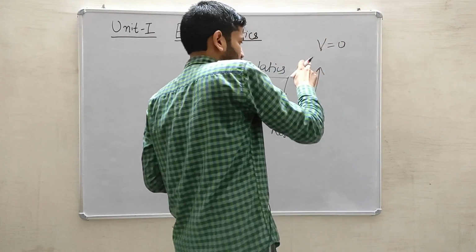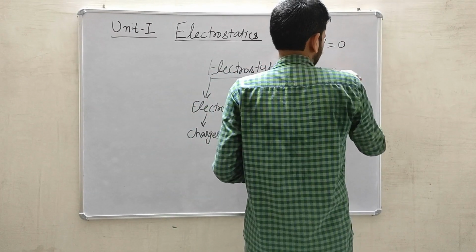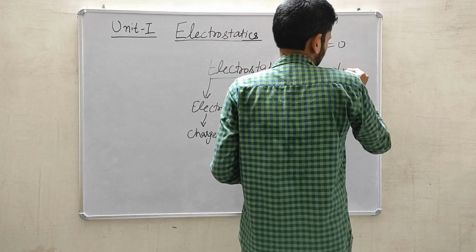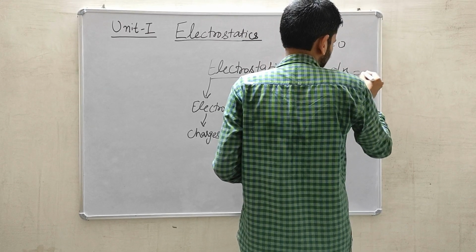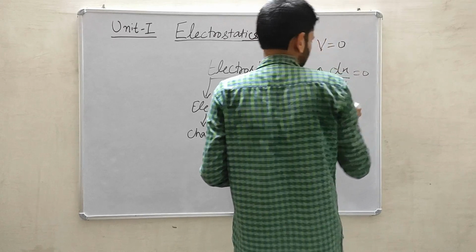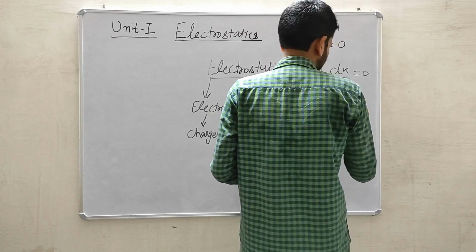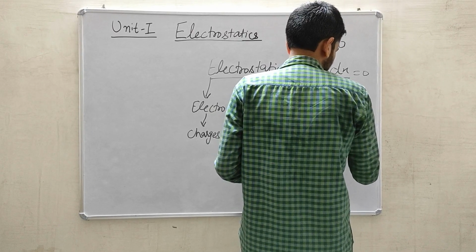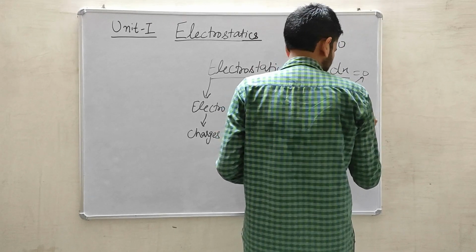When the velocity will be zero, that body will be at rest. So at an instant of time, the velocity will be zero, which means the velocity can be written in the form of dx by dt. So if it is zero, so dx will go zero like this,